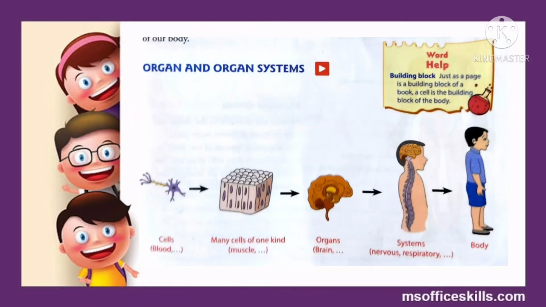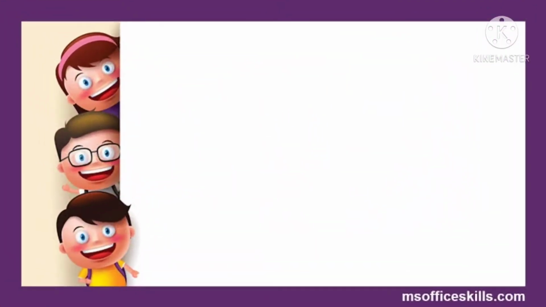So this is how our body is made. First of all, cells are there. Different kinds of cells are present in our body, and the cells of similar kinds all together form different organs, and these organs, 2 or 3 organs, join together to perform a specific function, and this is how our body is made. Now let's study a few organ systems of our body.